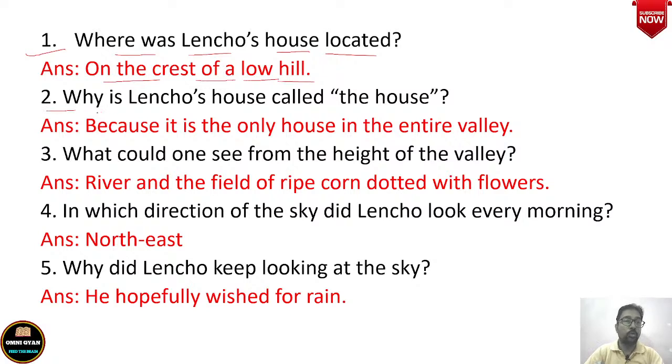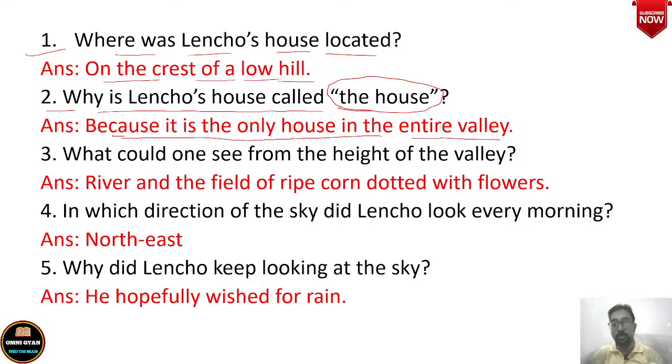Question number 2, why is Lencho's house called the house? Lencho's house को the house क्यों बोला गया? Why is it called the house? Because it is the only house in the entire valley. तो पूरे valley में Lencho का ही एक लौता घर है. उसके आसपास और कोई घर नहीं है. There are no other houses in that valley. It is only Lencho's house in the entire valley.